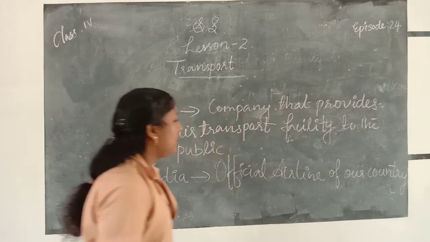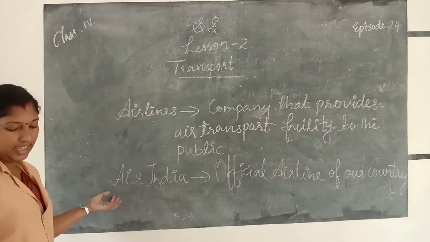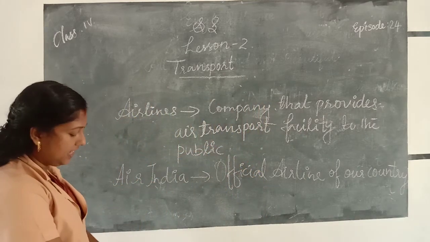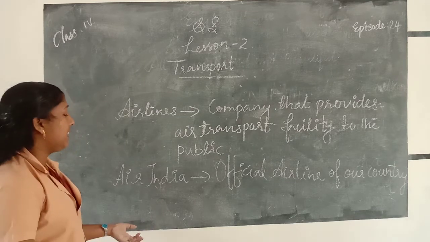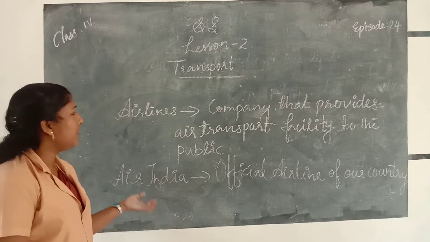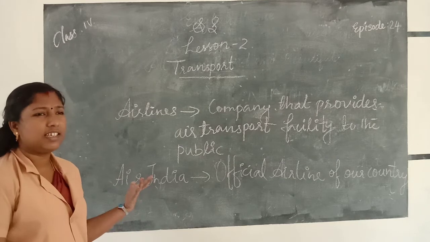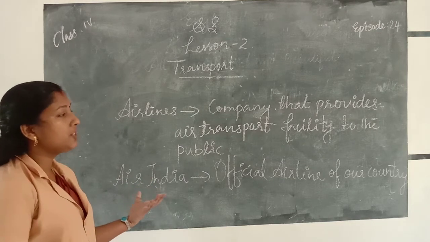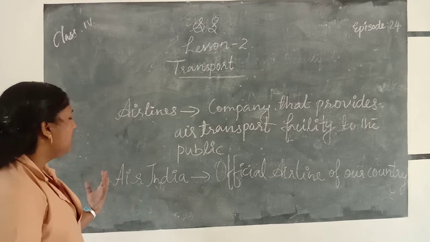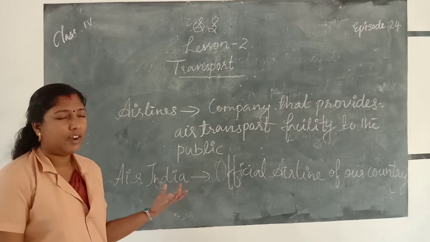The official airline of our country is called Air India. Okay, all of you understood about airlines? Airlines means a company that provides air transport facility to the public. Air India is the official airline of our country.